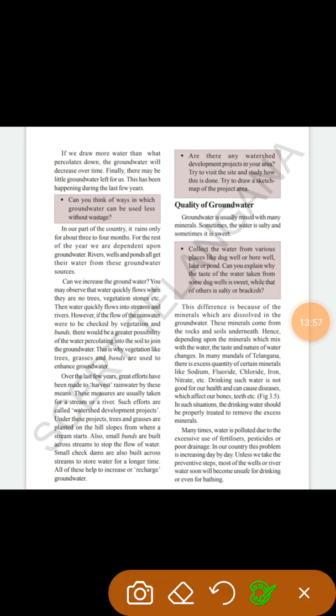In our country, this is increasing day by day. You can see in many places they do not get water for bathing or that purpose. Even for minimum needs they are not getting proper water. If they are getting it, it is not usable for all purposes. Unless we take preventive steps now, most of the wells and rivers will soon become unsafe for drinking. We can already see many river or well waters that are not useful for drinking, and even not for bathing.